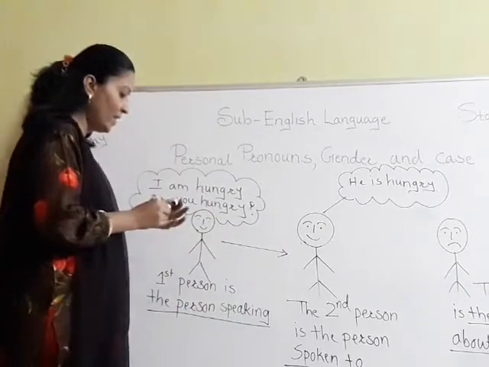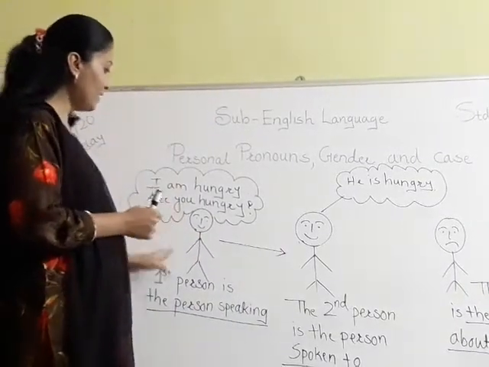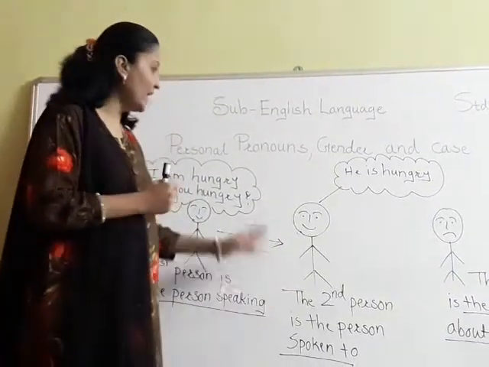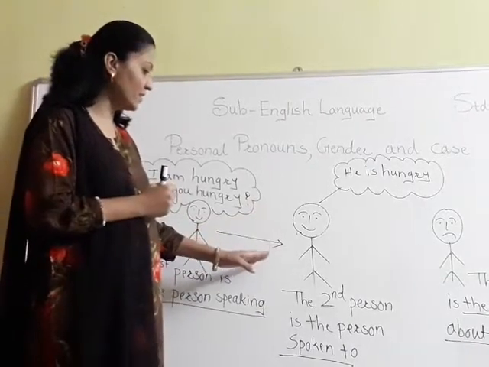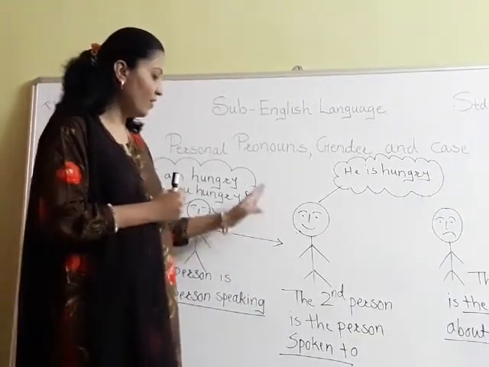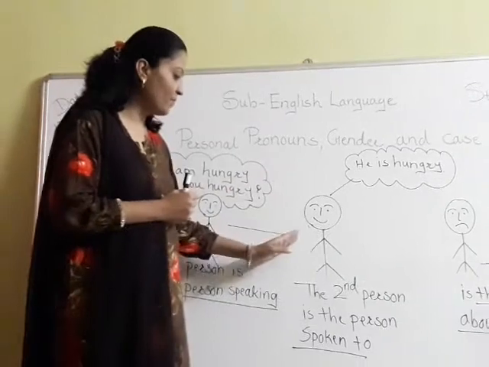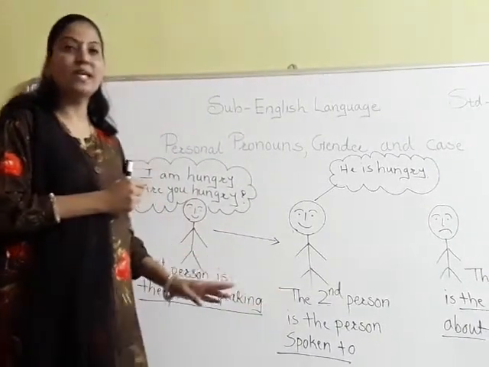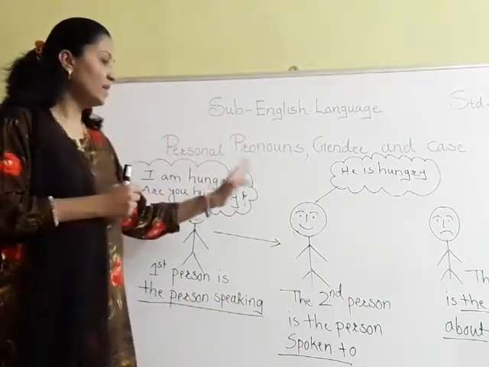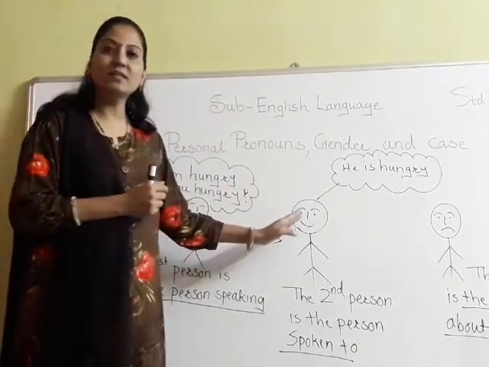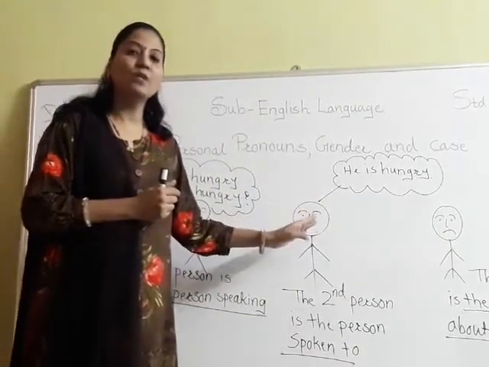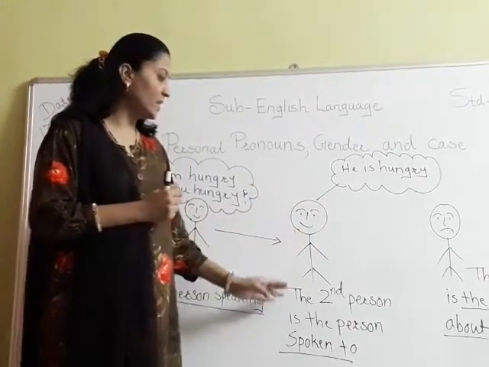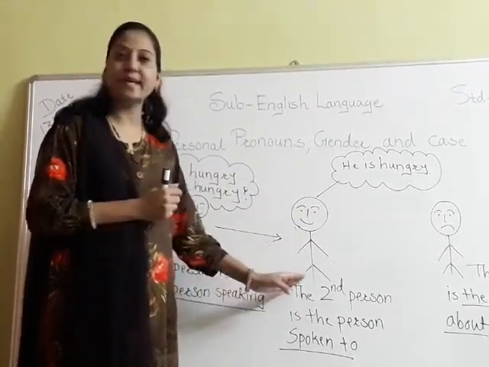Another person is the second person, the person spoken to. The first person is speaking with the second person, and the one to whom the first person is speaking is known as the second person.